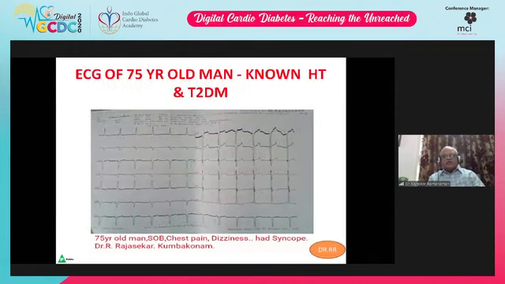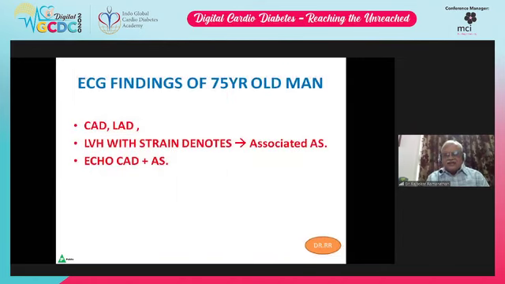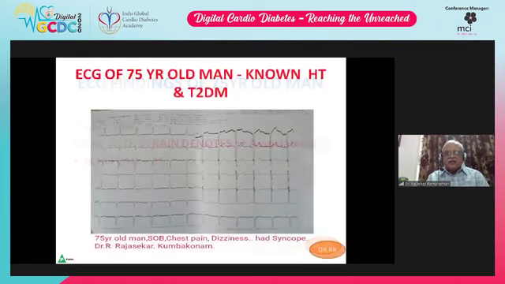Again, look at this ECG of a 75-year-old gentleman. He is a known hypertensive and diabetic patient. He came to me with shortness of breath, chest pain, and dizziness. The patient has had a syncope. Look carefully at this ECG. What does this show? This patient has CAD, left axis deviation, and LVH with strain associated with aortic stenosis. Echo again shows CAD and aortic stenosis.